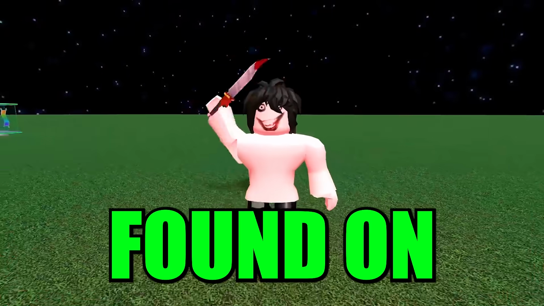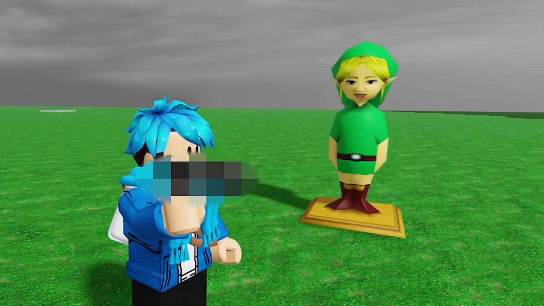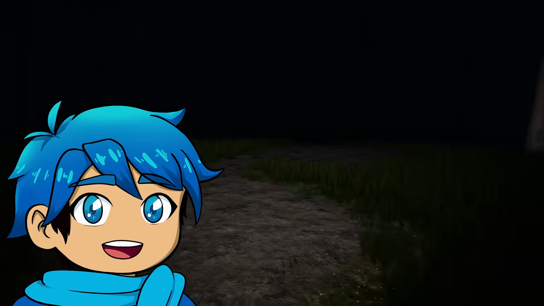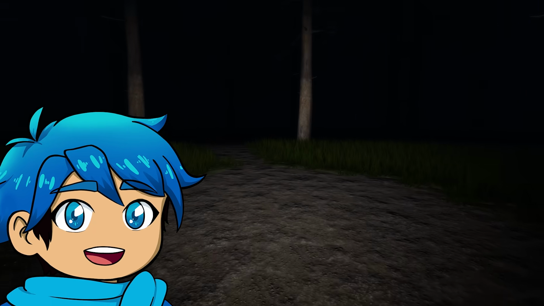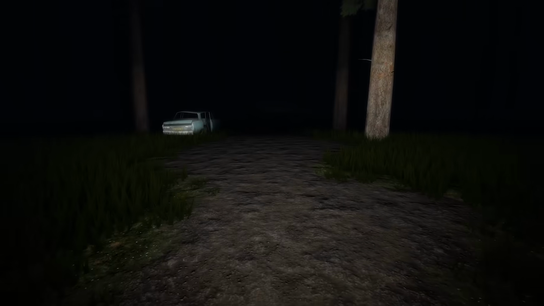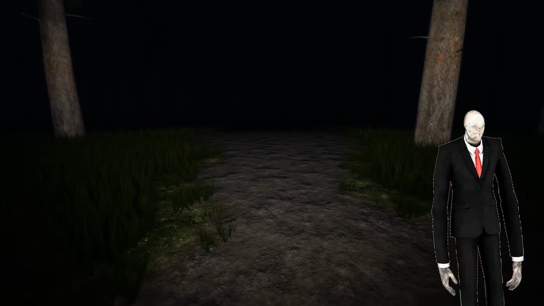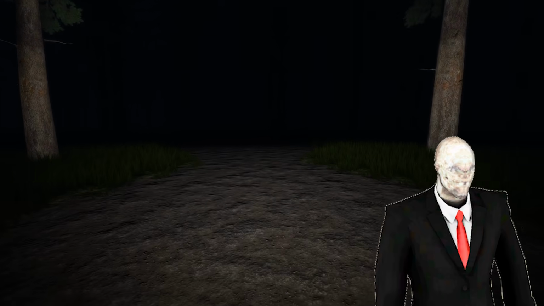Creepypasta monsters found on Roblox. There are many classic Roblox games that showcase some of the most well-known monsters of the internet, like for example, Slenderman. So the Slenderman is one of my favorite creepypasta stories. It details a story about a mysterious entity that is both tall and thin. But what's also interesting about this creature is that it's always wearing a black suit and has no face.